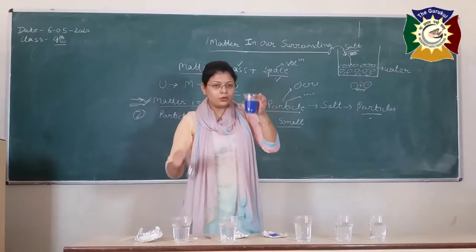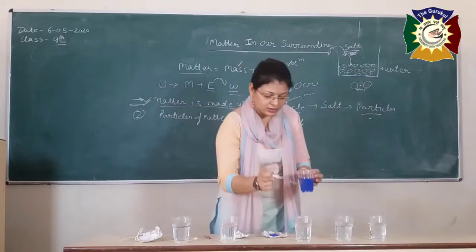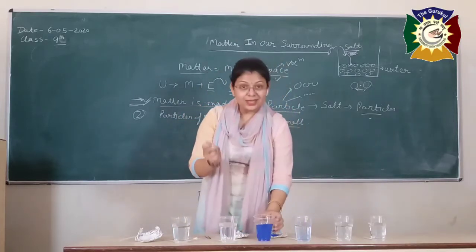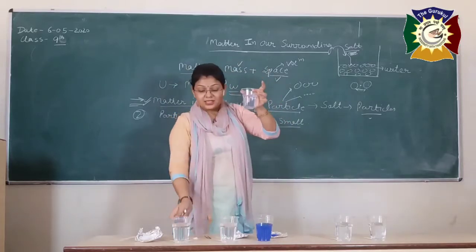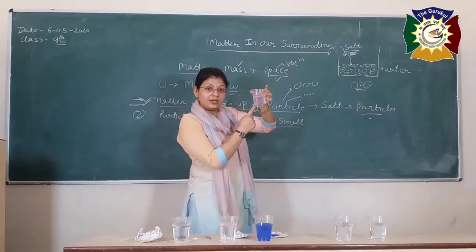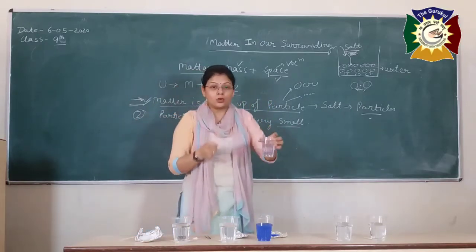Again, if I am going to take 1 teaspoon of this blue color and add into another glass, only 1 teaspoon. So again, is there any change in the color of water? Yes, there is a change in color of water just because of the dye.